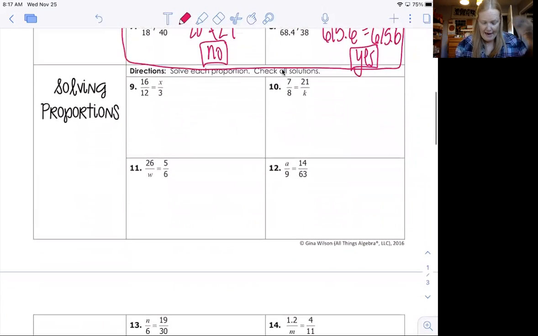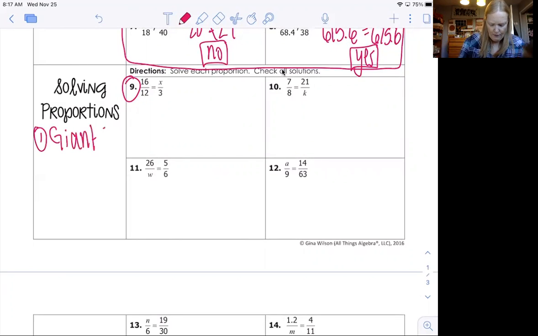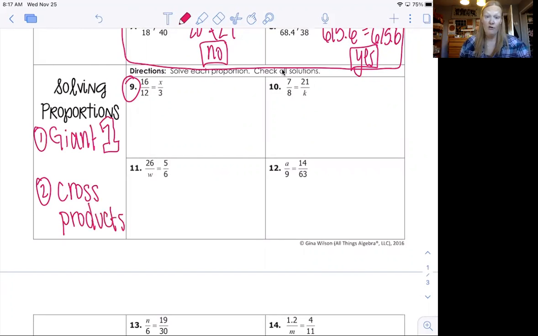So look at number 9. I've got 16 over 12 equals something over 3, okay? Now, we can use the same strategies as before. So we can use the giant 1 method to solve these, or we can use cross products. And again, if you're like, well, I don't really want to think about giant 1 and cross products, just do cross products the whole time. It doesn't matter. It is kind of nice to do the giant 1 though, because it saves you steps and you can get there quicker. So if you see it, I would use it.